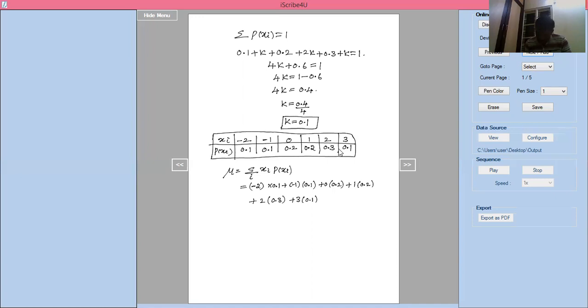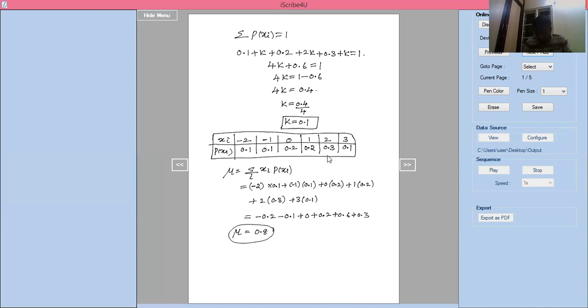Adding, that is minus 0.2 minus 0.1 plus 0 plus 0.2 plus 0.6 plus 0.3. If you add and subtract this, you will get the mean mu as 0.8.